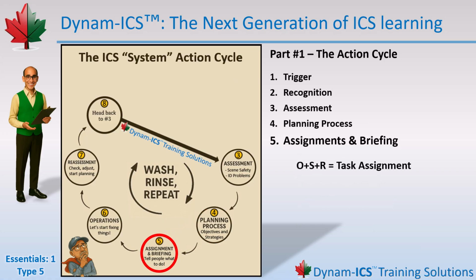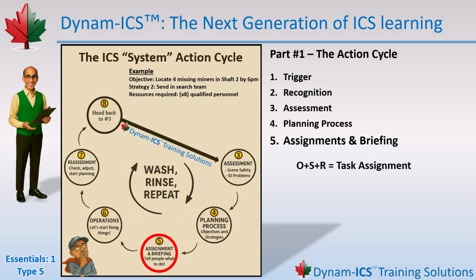Now that you've built your objectives, paired them with strategies, and figured out the resources you need, it's time for step 5, assignments and briefing. This is where you turn your O plus S equals R into actual task assignments. In other words, let's build the assignments and tell people what to do. DynamICS has a formula for that too. O plus S plus R equals task assignment.